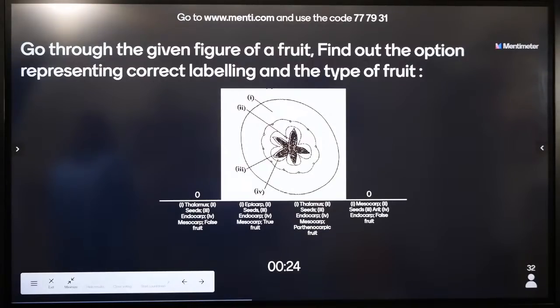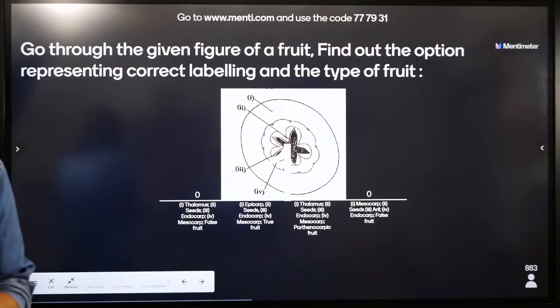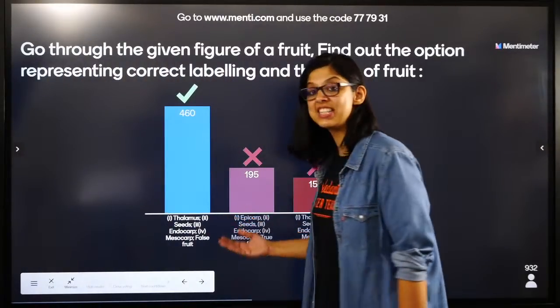Easy question. Yes, the outer one is the edible portion.